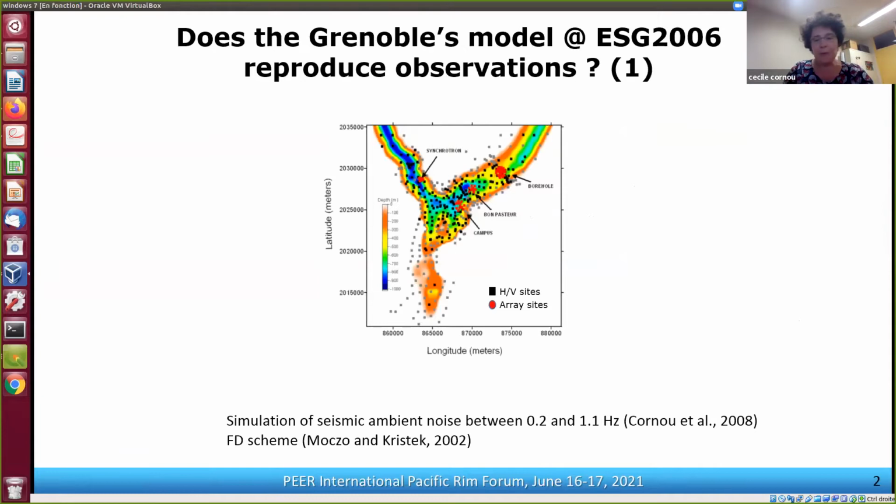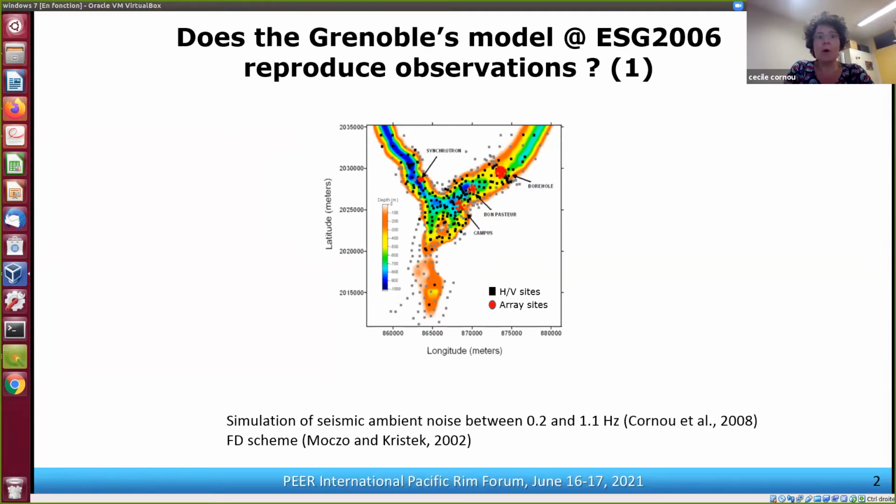So after the benchmark, we asked ourselves, okay, we did produce a model. Is this model able to reproduce observations? So it's very difficult in Grenoble to compare simulation with earthquake recordings because Grenoble is not a very high seismicity area.